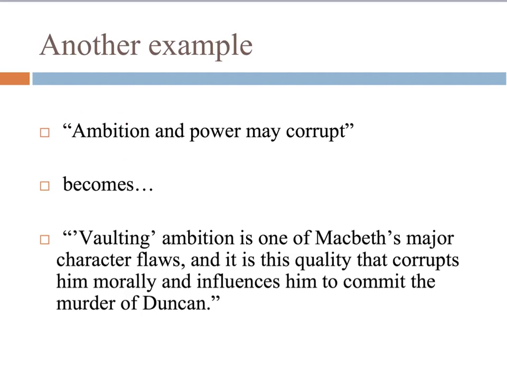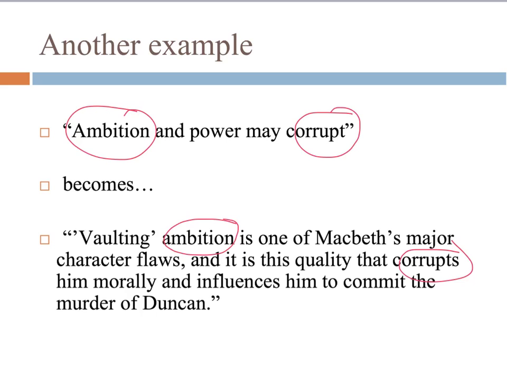Again, you can see two words that are exactly the same. We have ambition, ambition. We have corrupt and corrupt. But everything else is a real shaping, it's a real alteration of that big picture idea into something much more specific about Macbeth and about his character flaws. How does ambition corrupt him?